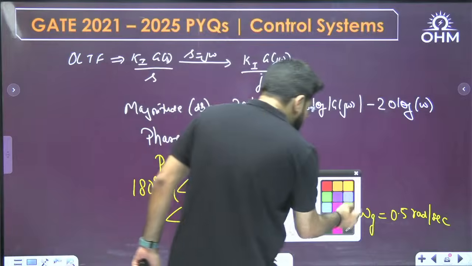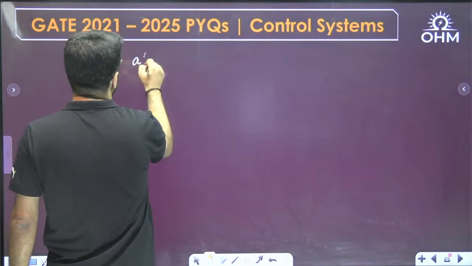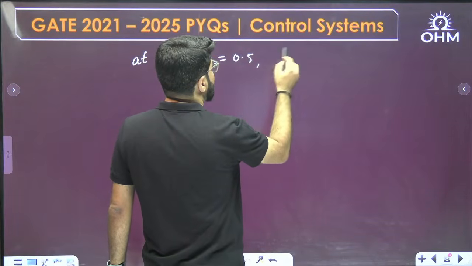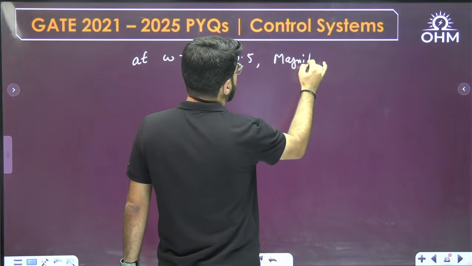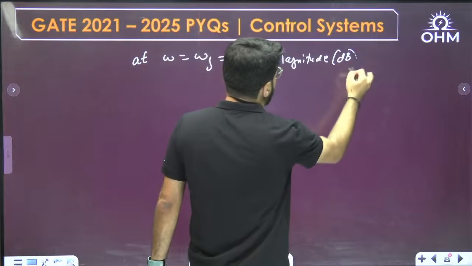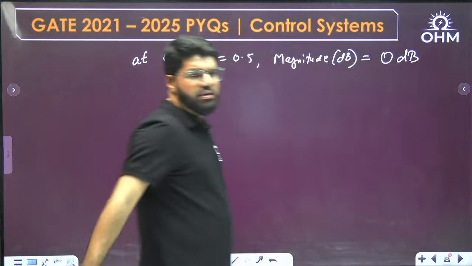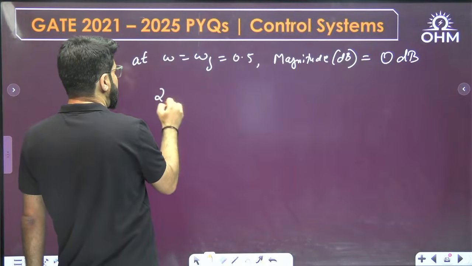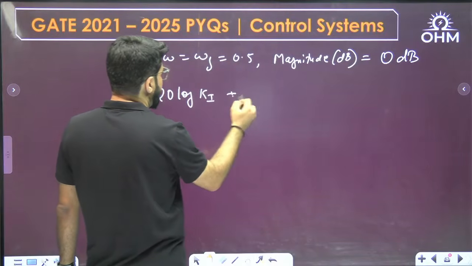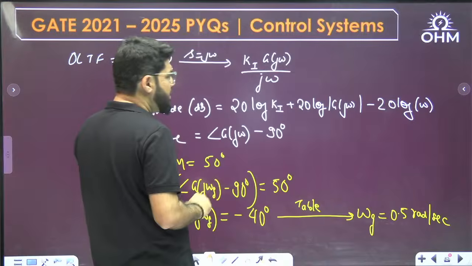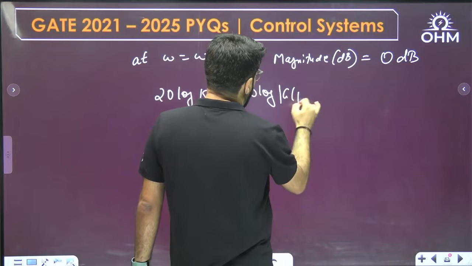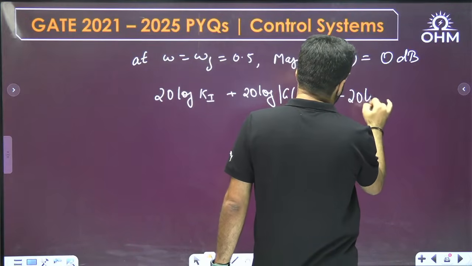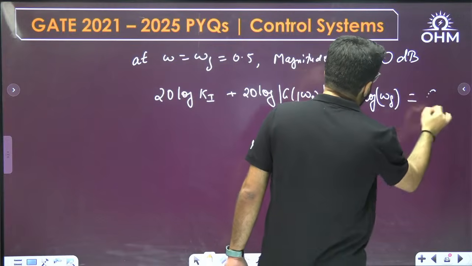At omega equal to omega g, which is 0.5, the decibel magnitude of the system should be 0 decibel. That means the decibel magnitude of the system, 20 log Ki plus 20 log mod G(j omega g), with omega replaced by omega g, minus 20 log omega g, should be 0.